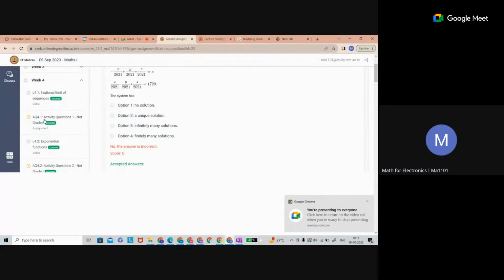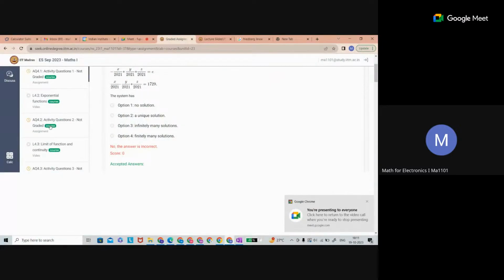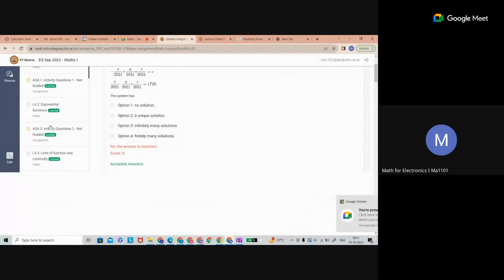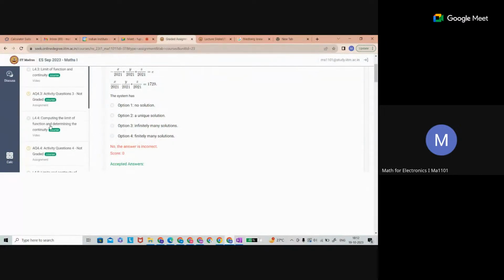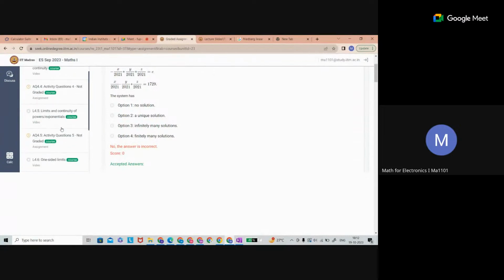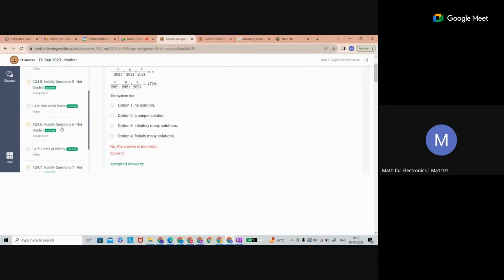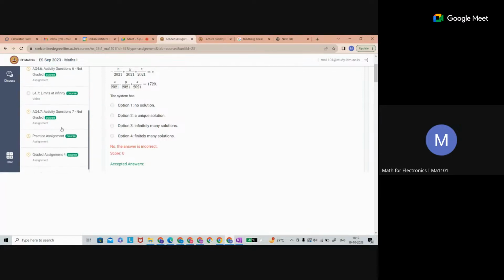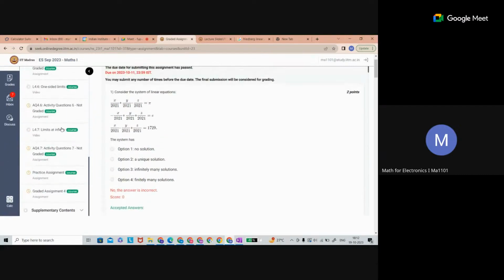And week 4 content is limit of functions, exponential functions. What are the exponential functions? Irrational limits of sequences. What are those? We'll see. And how to find the limit of a function and how to determine whether the function is continuous or not. We'll try to find the limit of exponentials at infinity also. These are all in week 4.